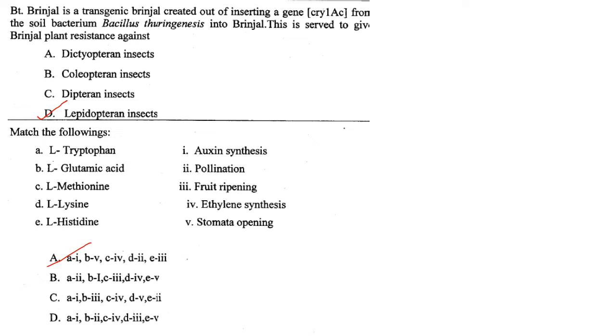Then match the following. L-tryptophan is for auxin synthesis. Glutamic acid is for stomata opening. L-methionine is for ethylene synthesis. L-lysine is for pollination, and L-histidine is for fruit ripening. So the answer is option A, that is A1, B5, C4, D2 and E3.